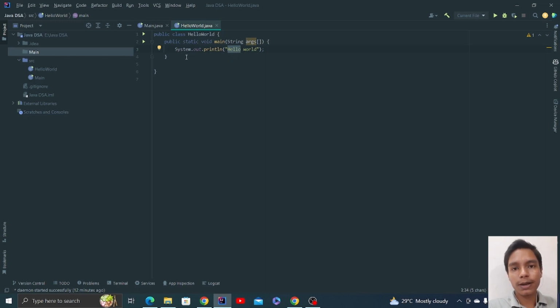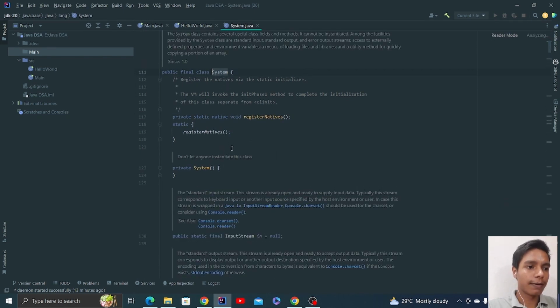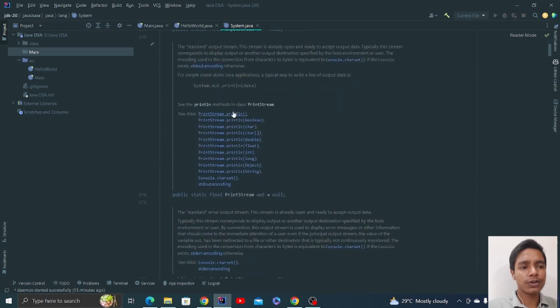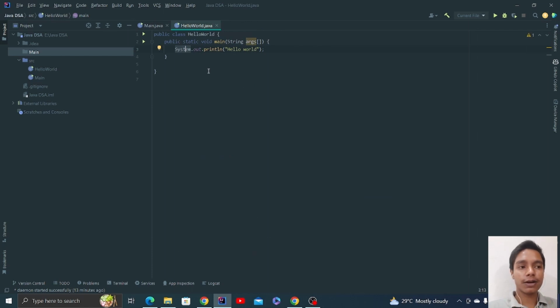You can press control and left click on it, and then you can see what things are returned over here. As you can see here, the System class contains several useful class fields and methods, and it cannot be instantiated. Among the facilities provided by the System class are standard input and output. You can read the documentation, Java has good documentation written inside it. You can read about every inbuilt function and class only by using control and left click.